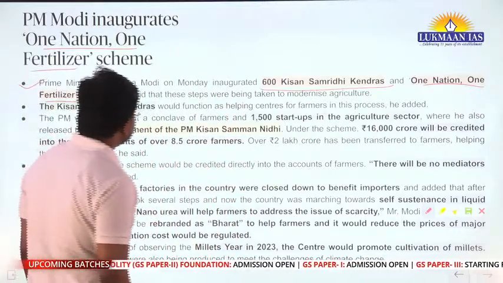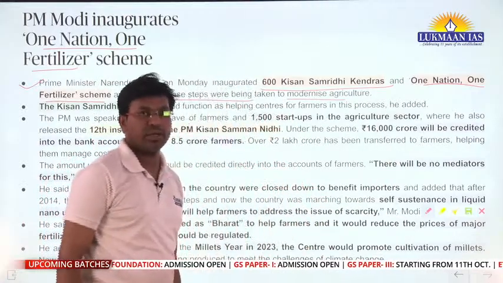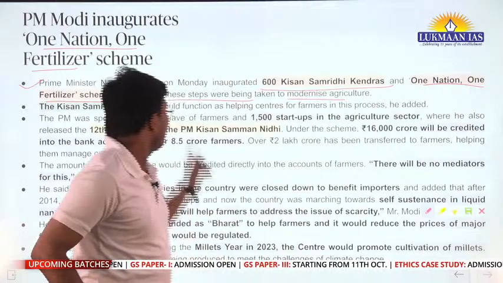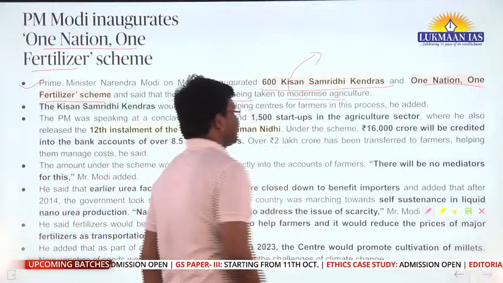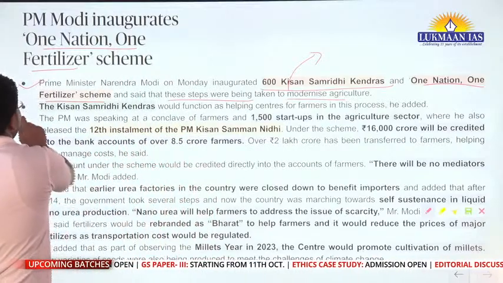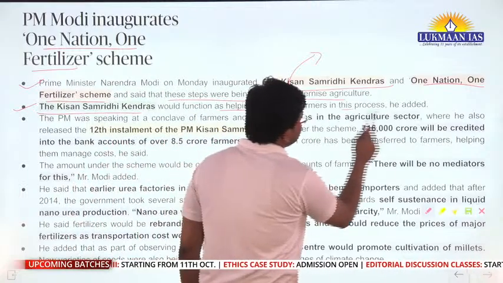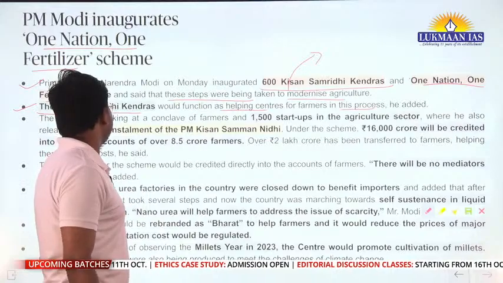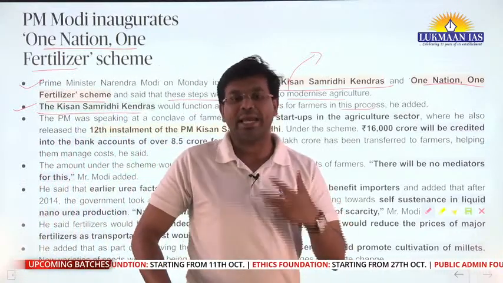He said that these steps were being taken to modernize agriculture. What is the objective? The objective of launching the one nation one fertilizer scheme is to modernize agriculture. Apart from this, the Kisan Samriddhi Kendras would function as helping centers for farmers in this process. So these are the centers where farmers can reach and get help from.